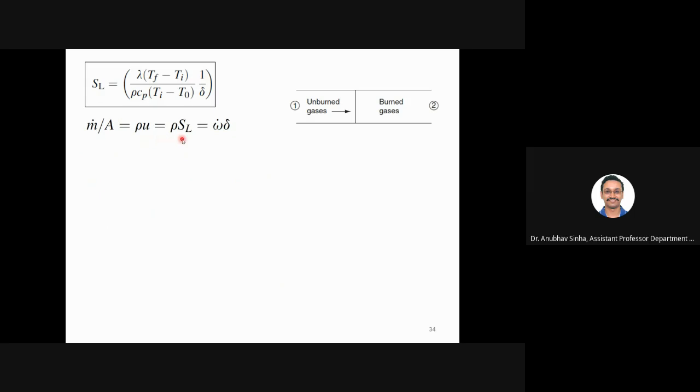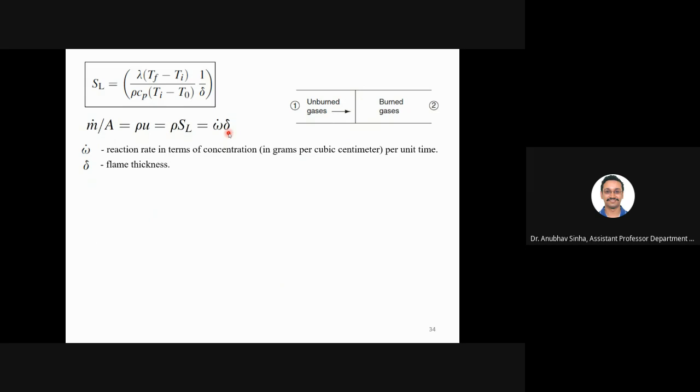Okay. Now, can I say that whatever mass is getting supplied, all that mass is getting burned? There is no unburned gas passing through this. Yes, sir. Okay. So, how much fuel is that flame burning per unit time? That can be known if I know the thickness of this reaction zone and the rate of reaction. Rate of reaction, let us say, is omega dot, and thickness is delta.